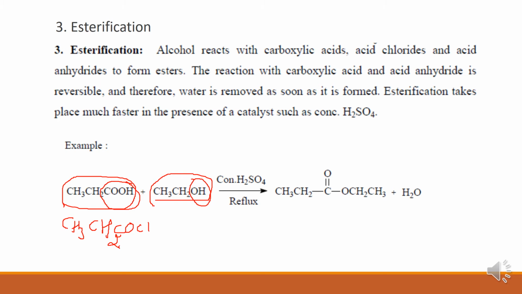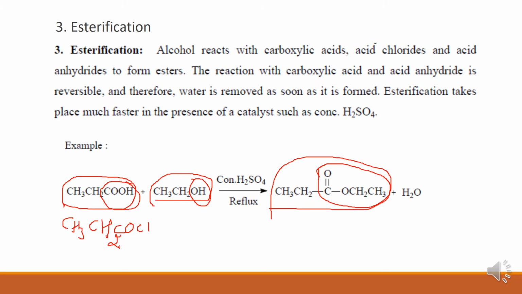Remember, alcohols react with these reagents like carboxylic acid, acid chlorides, and acid anhydrides to form ester. Ester means this one. For ester, the functionality will be COOR. The esterification takes place much faster in the presence of catalysts such as concentrated H2SO4.